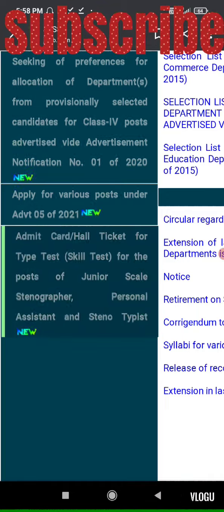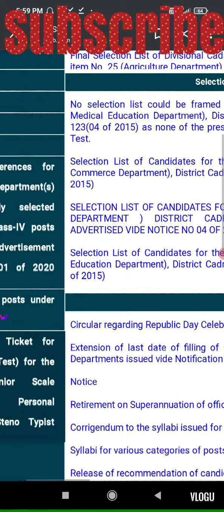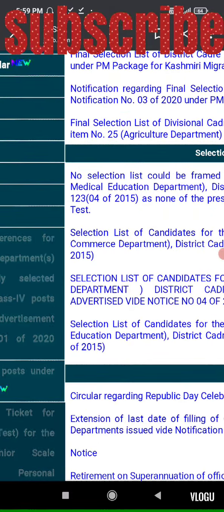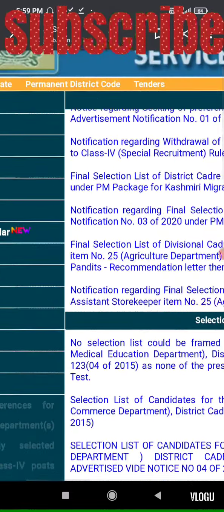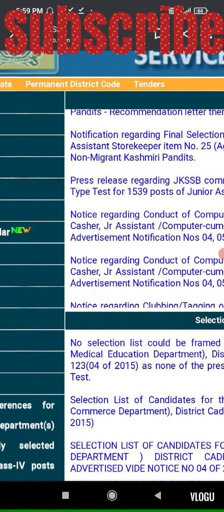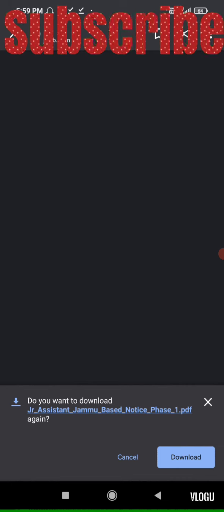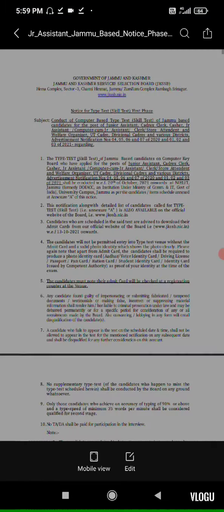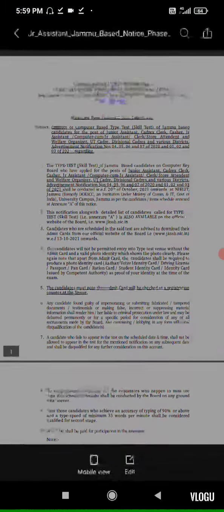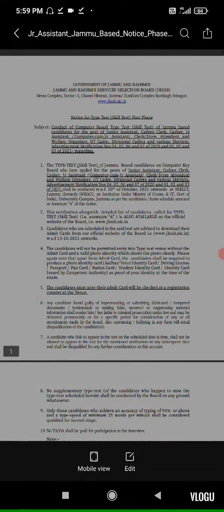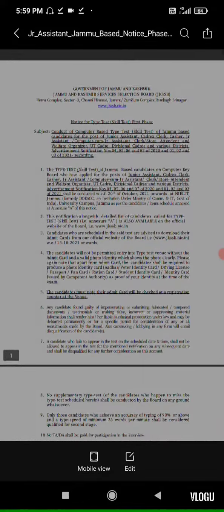And if you go to the main complete notification of JKSSB, at that time we will go above and we will download the notification regarding the junior assistants and download this notification. When we download this notification, it is the notification of JKSSB typing test.